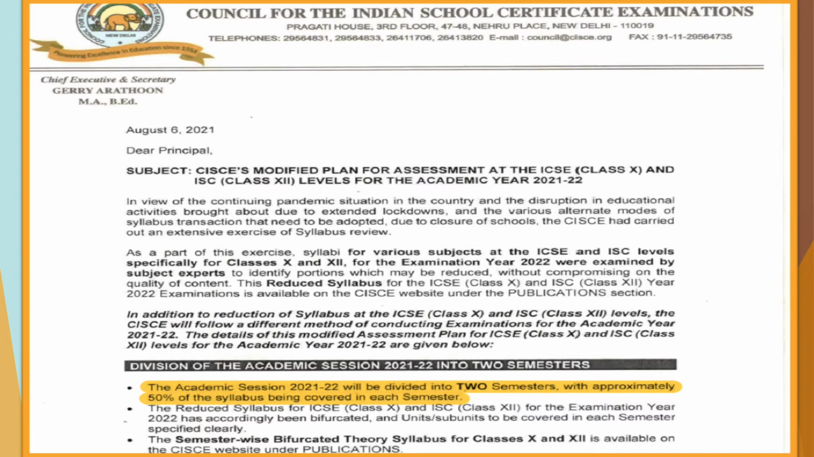There'll be two semesters with approximately 50% of the syllabus covered in each semester. That means whatever syllabus was reduced last year, I had already made a video on the reduced syllabus. From that reduced syllabus, there'll be two parts. It will be divided into two parts, semester one and semester two, containing 50% of the whole syllabus in both the semesters.